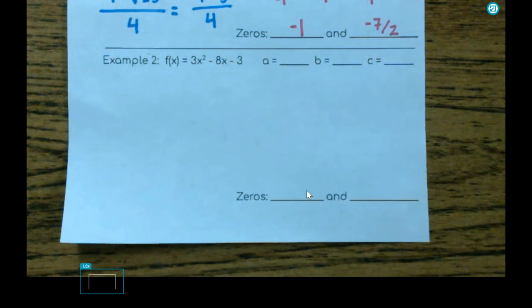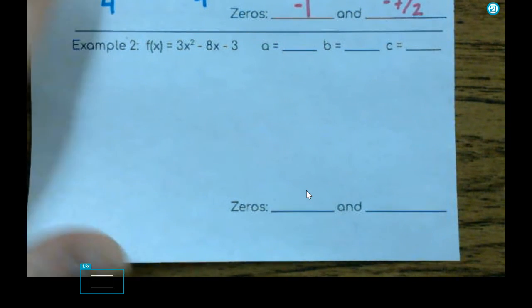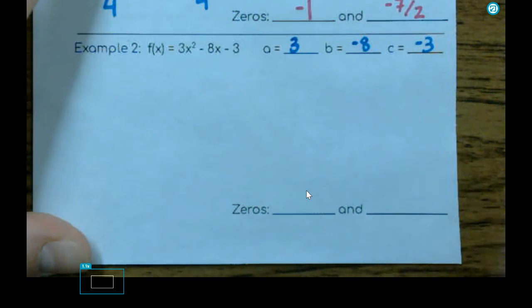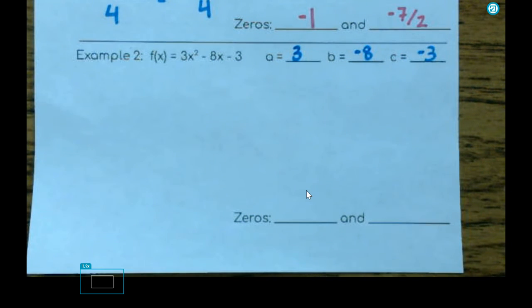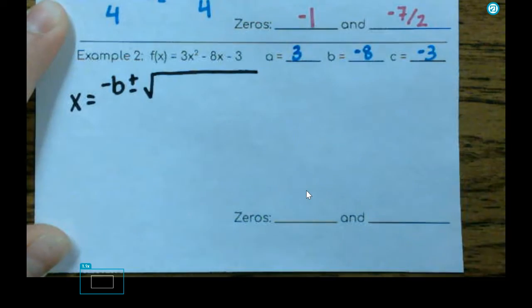F of x equals 3x squared minus 8x minus 3. First thing that we're going to do, A, B, and C, are 3, negative 8, and negative 3. And those negatives are important. You have to pay attention to them. Our formula is x equals negative b plus or minus the square root of b squared minus 4ac all over 2a.